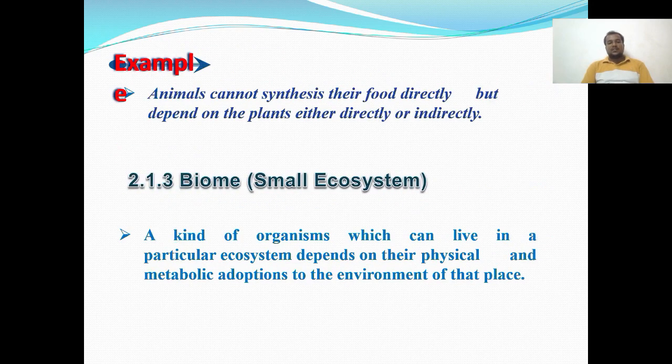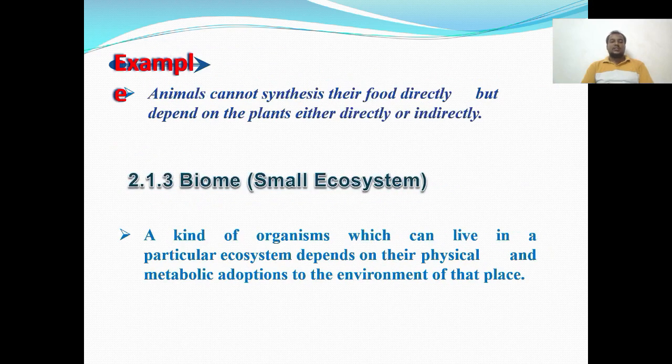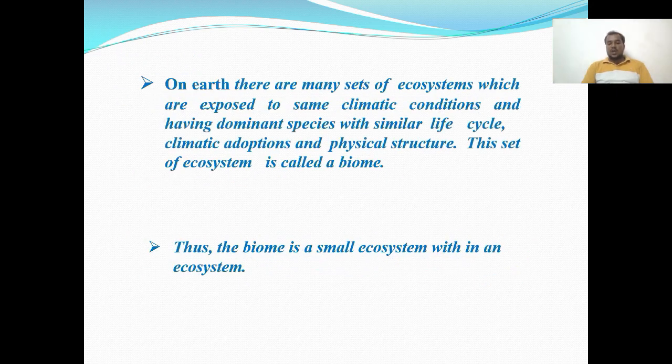Then examples of ecosystem. Animals cannot synthesize their food directly, so they depend on plants, which they consume directly as food. And biome, which means a small ecosystem. The kinds of organisms which can live in a particular ecosystem depend on their physical and metabolic adaptations to the environment of that place.